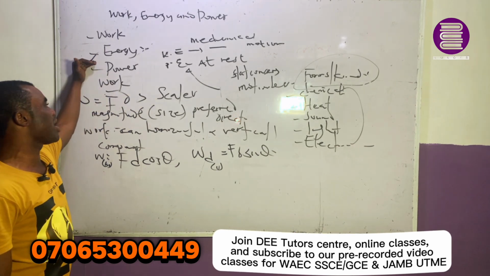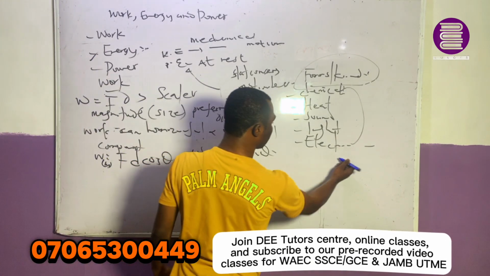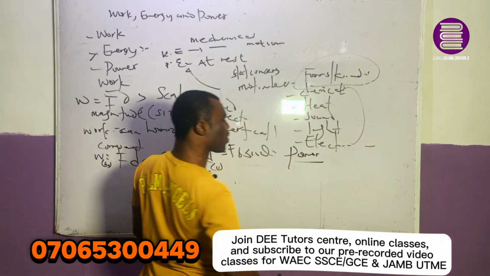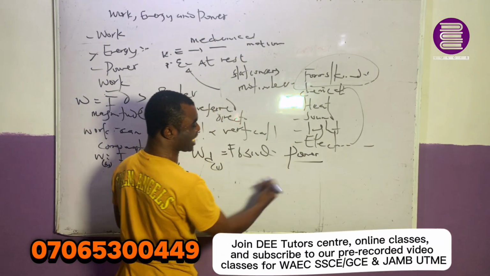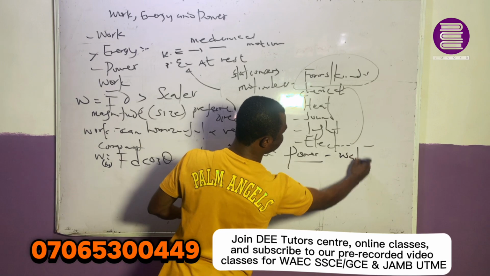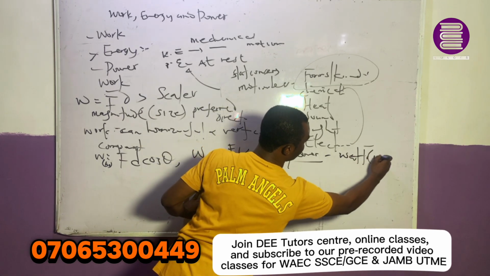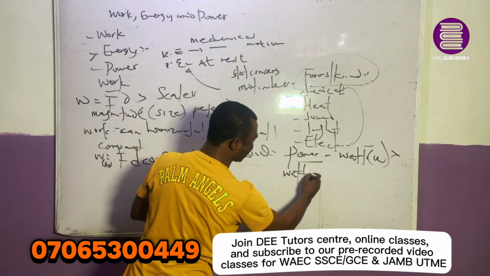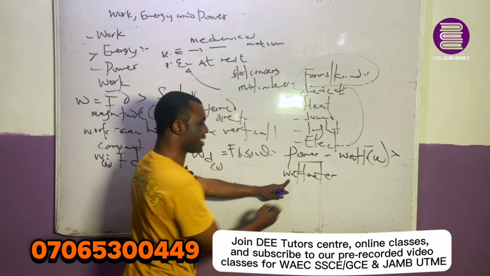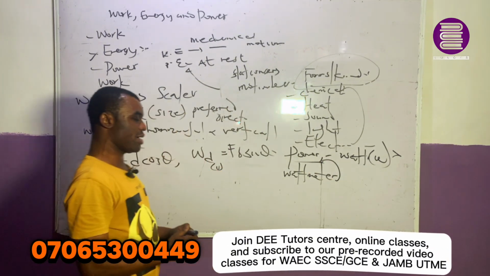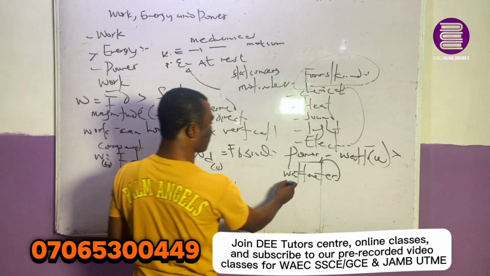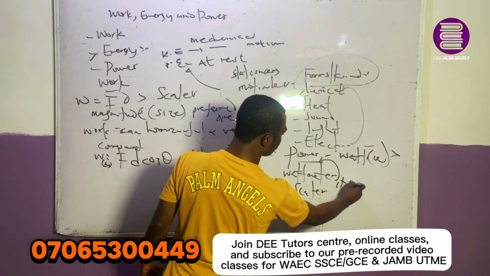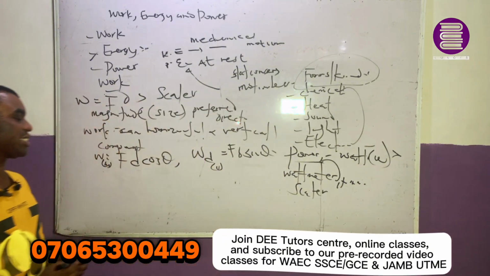Now, lastly, we have power. When we talk about power, we talk about the rate of doing work. Power is measured in watts, which is W. The instrument for measuring power is the wattmeter, which is derived from power. Power is a scalar quantity. It has magnitude, but no preferred direction.